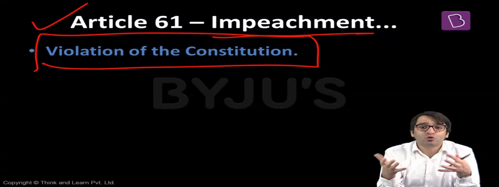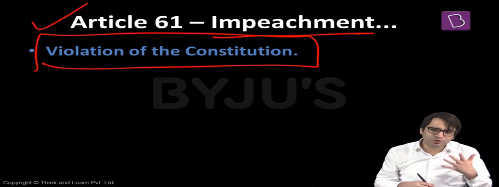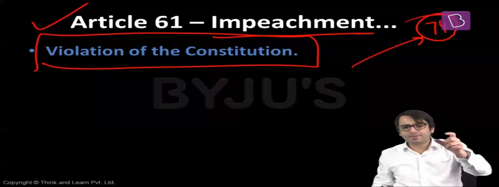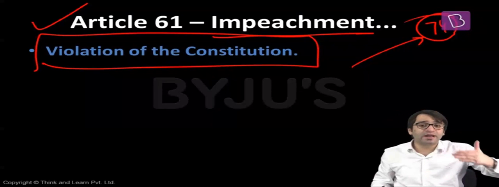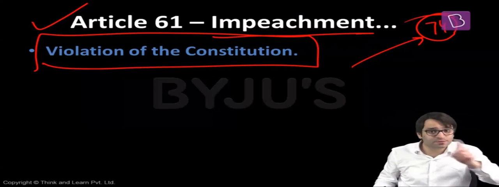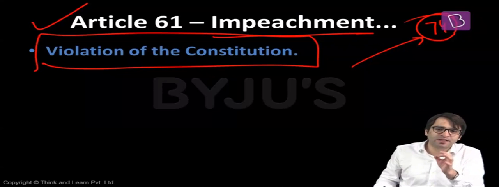So we don't know what this violation of the Constitution is. But constitutional experts say, let's say Article 74: there shall be a Council of Ministers headed by the Prime Minister to aid and advise the President, who shall act on that advice. But the President may ask the Council of Ministers to reconsider that advice, but only once.